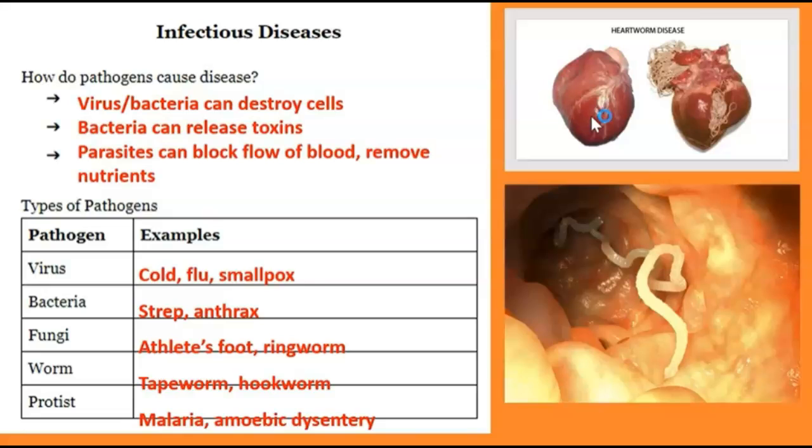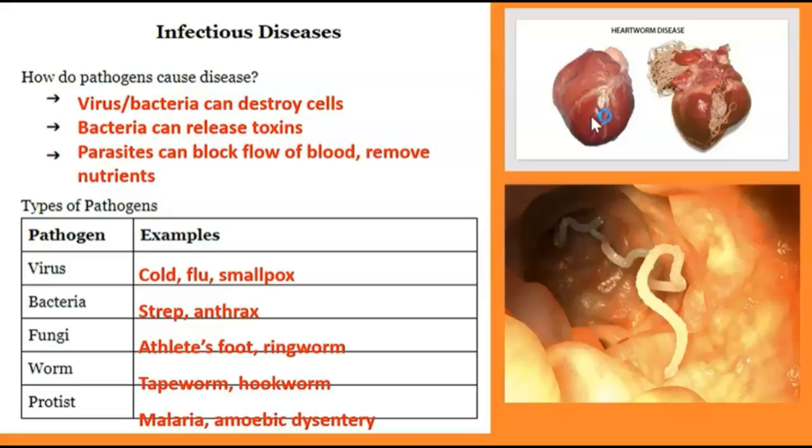Examples of pathogens: viruses, cold, flu, smallpox, coronavirus. Bacterial pathogens are strep throat, anthrax. So if you've ever had strep throat, it's actually a bacterial infection in your throat. If you've had an earache, it's typically a bacterial infection in your ear canal.